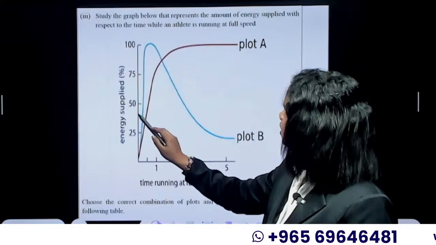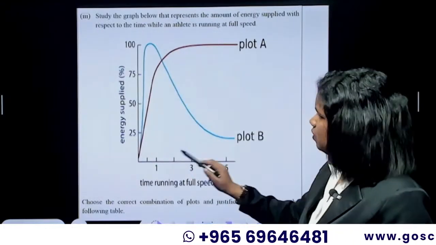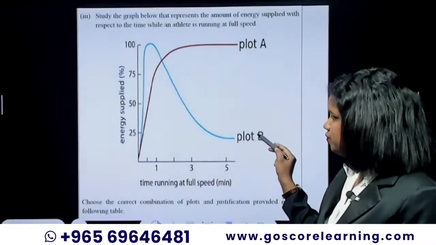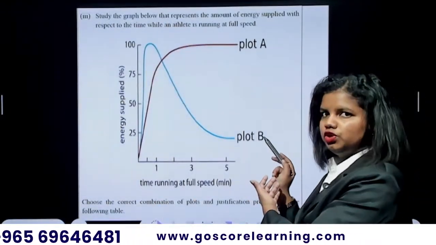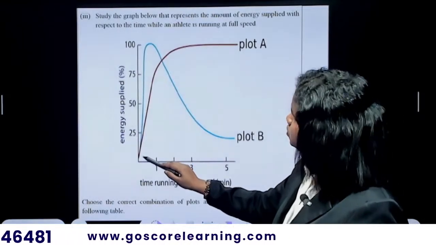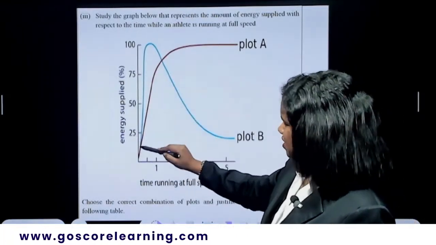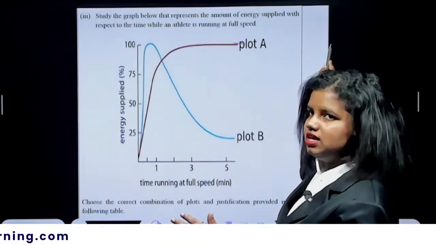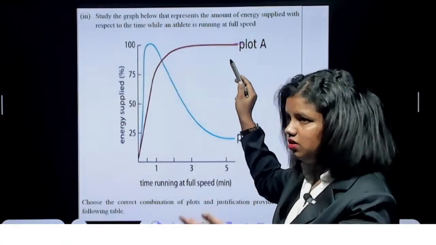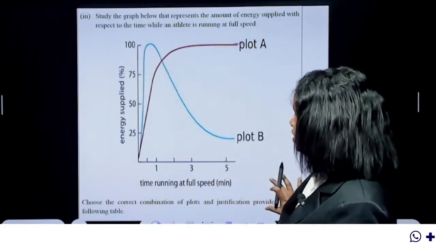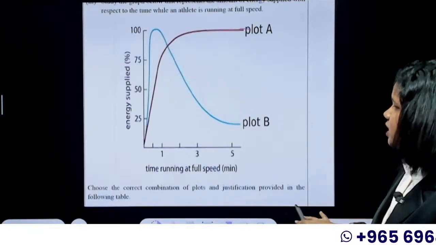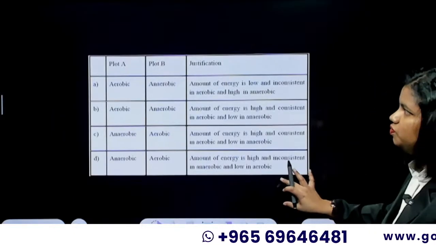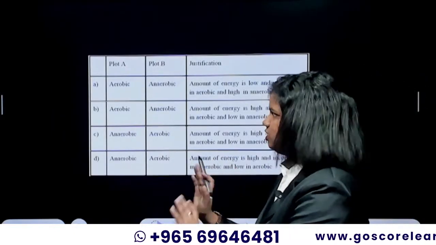There is a blue colored plot B, which is showing a high rise in the energy in the beginning, and then it falls off. The energy falls off as the time is moving on. And then there is plot A, which is in red color, that shows a gradual rise in the energy, and the energy stays constant as the athlete is doing the race or workout, whatever it is. So choose the correct combination of plots and justification provided in the following table. So we just have to find which is the correct combination.